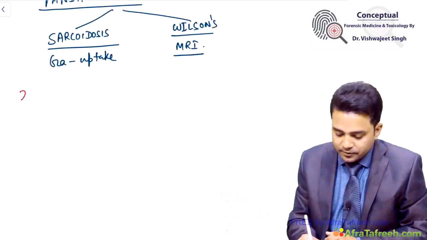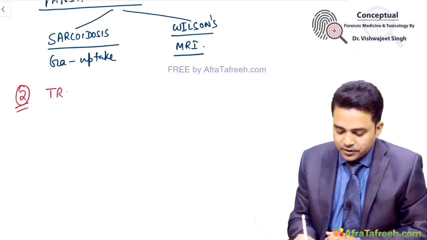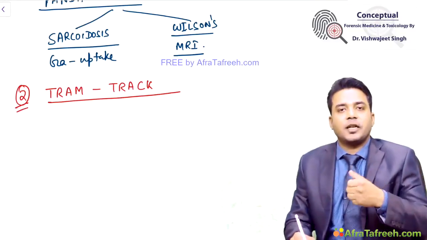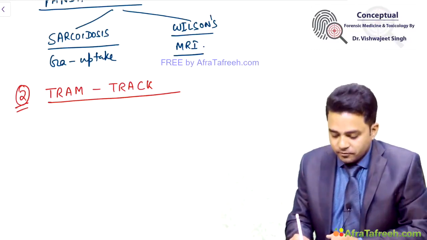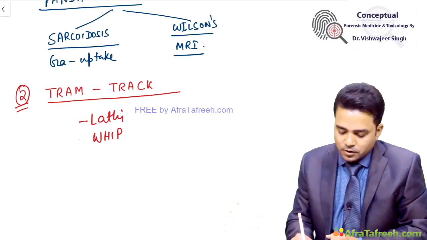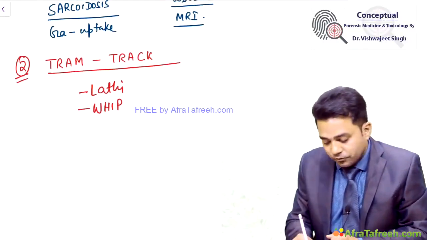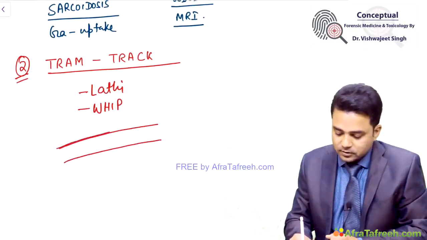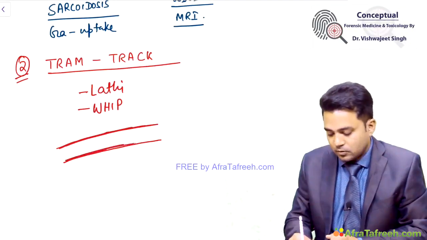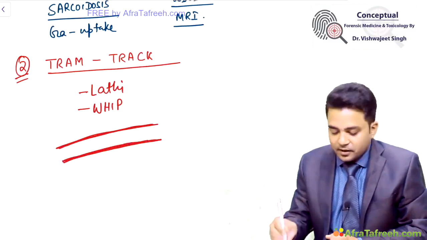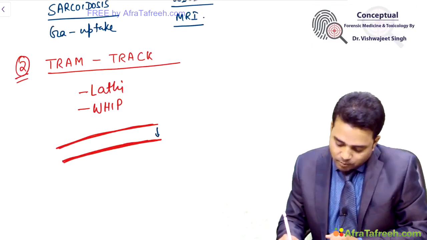Second type of bruises are tram track bruises. Frequent repeat question. Whenever a weapon like lathi or whip is used, it produces tram track bruise, which is two lines of bruises produced by the edges of the lathi, and the central part in between remains normal.